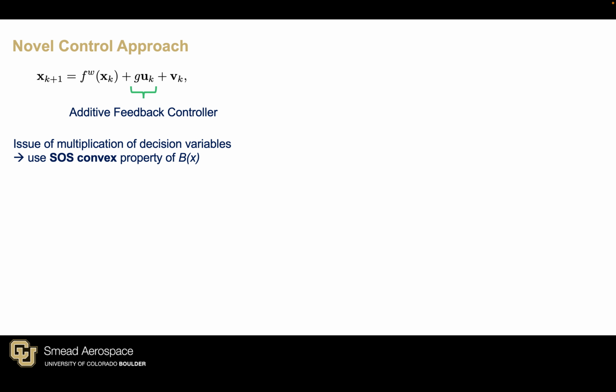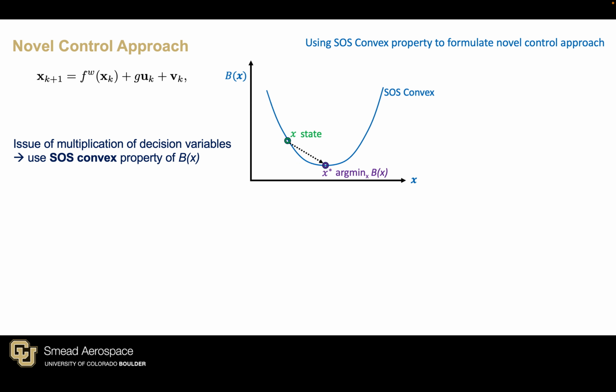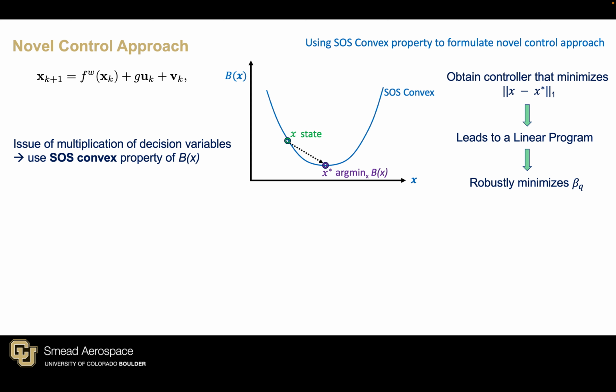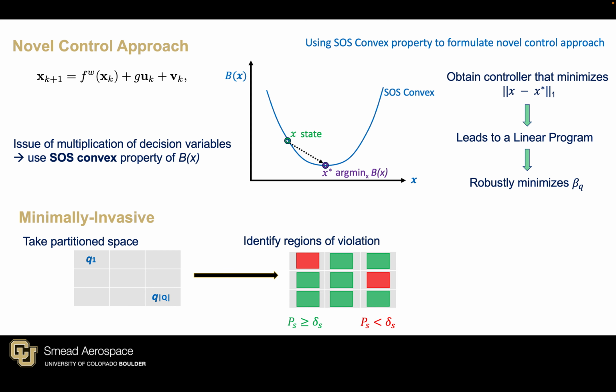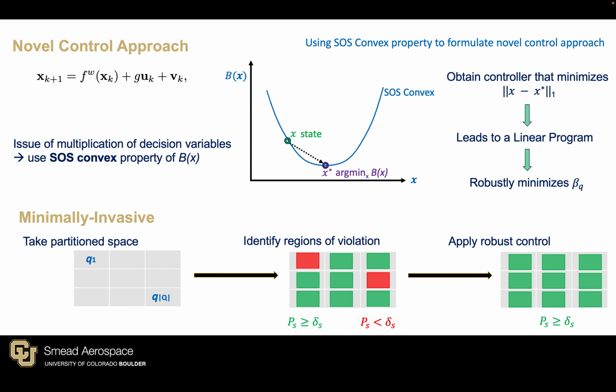Obtaining controllers from SOS class functions generally leads to problems with multiplication of decision variables, leading to a non-convex optimization problem. To that extent, we use the SOS convex property of the function and drive the state of the system to the minimum of the barrier function by minimizing this norm. This results in a simple linear program that robustly minimizes the beta value in each region. The minimum invasive aspect comes into play by identifying the regions of violation and only applying controllers to these regions.